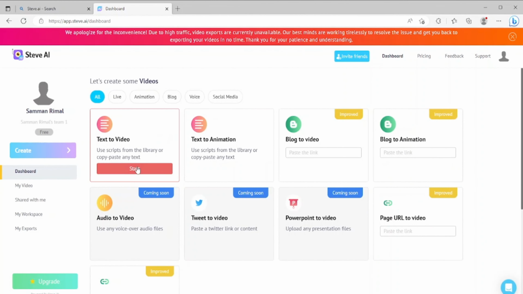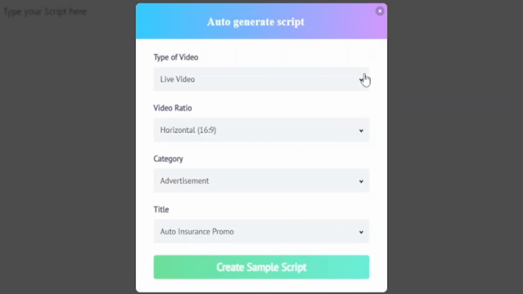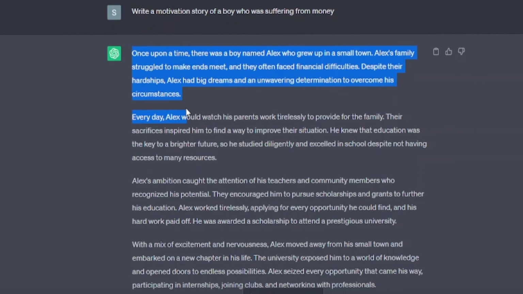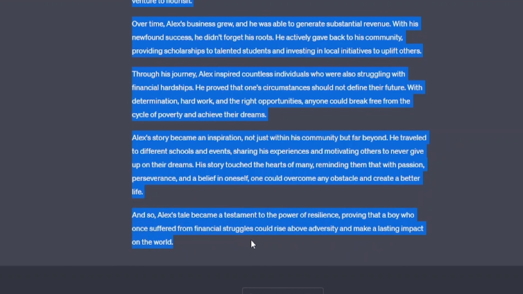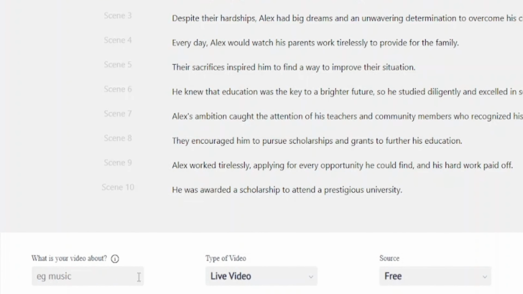Now, we're going to create an actual video with the help of SteveAI. Now, come to the home page of SteveAI and click on text to video. Choose the live video here, don't choose animated video. And also choose the category and title of your video. Then, go to ChatGPT and copy the same story and paste it into SteveAI. Now choose what your video is about. Our video is all about Alex.